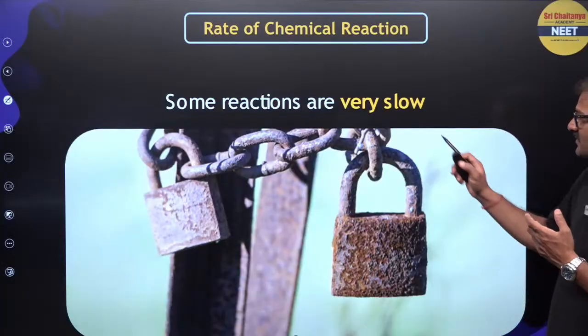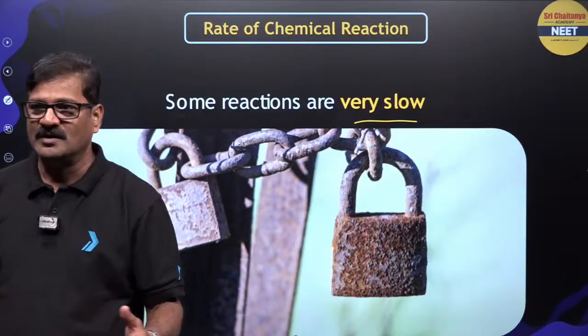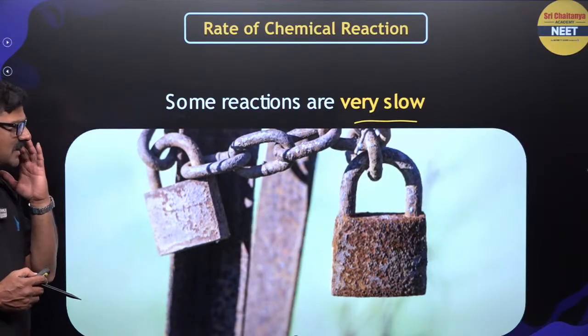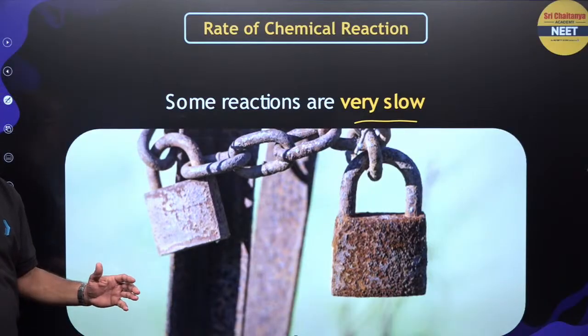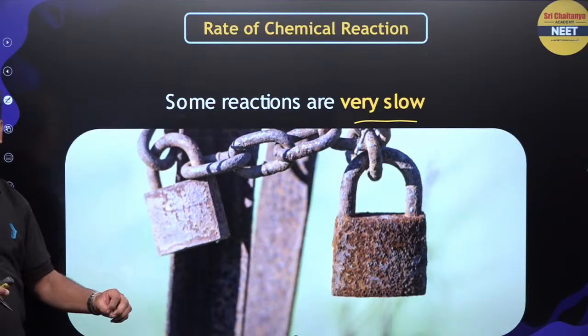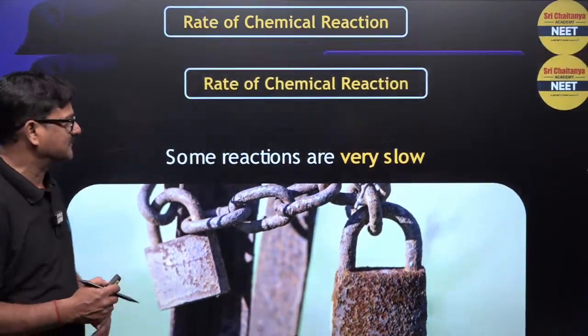Some reactions are very slow, where t is very long. So chemical kinetics is not applicable for very fast reactions or very slow reactions. It is applicable only for moderate reactions.